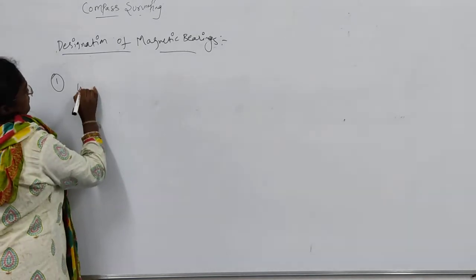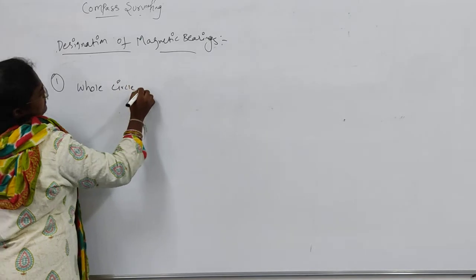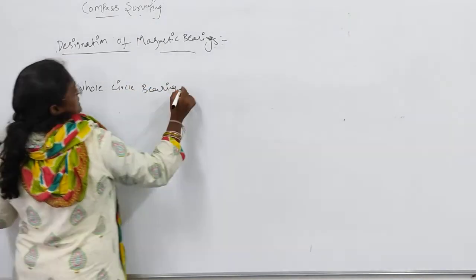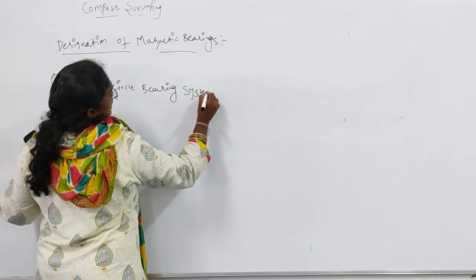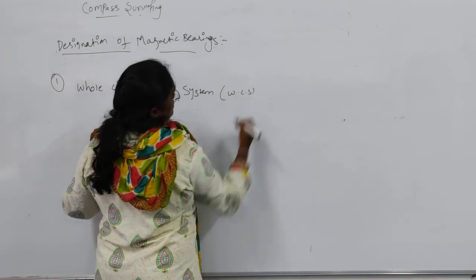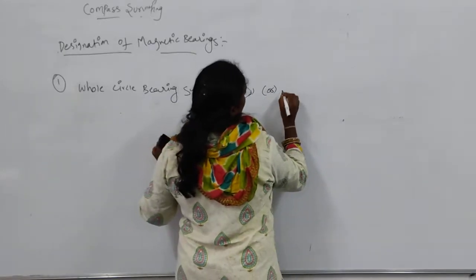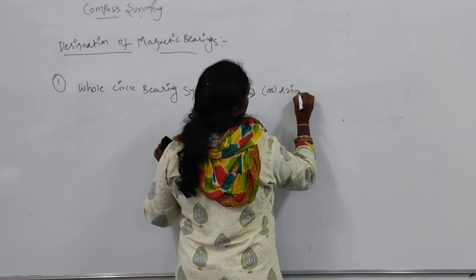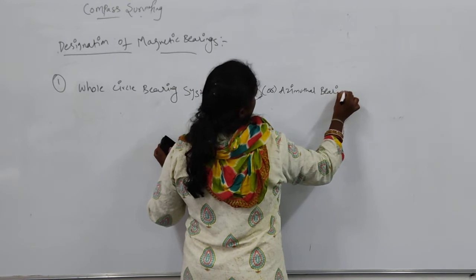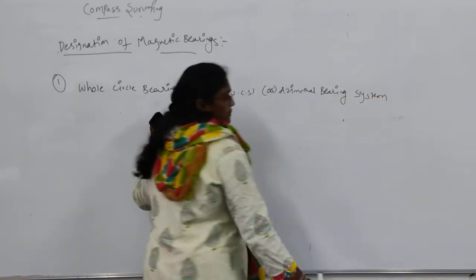These are the two systems for calculating bearings using the compass. First one is the whole circle bearing system. We call it the WCB method or azimuthal bearing system.